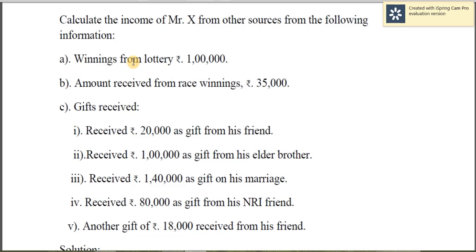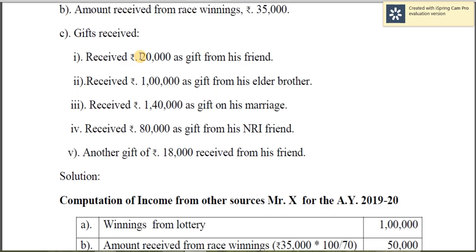If it is given received from lottery income, then whatever amount is given, that is after TDS, that should be grossed up. But here it is the gross amount. The amount received from risk winnings, so here 35,000 is received after TDS of 30%, so it should be grossed up. So gift received, here gift exceeding 50,000 is fully taxable.